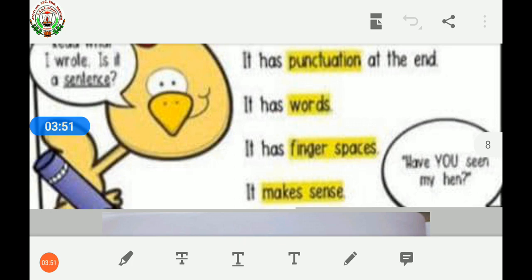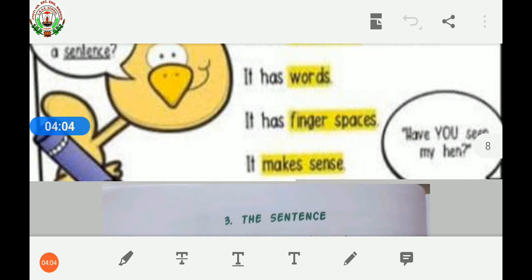It means between the words there are spaces. The words are not joined continuously. There is a space between each word. It makes sense. The most important thing of a sentence is that the group of words are joined together in such a way to give us some sense, to make some meaning in it. So then it will be a sentence.